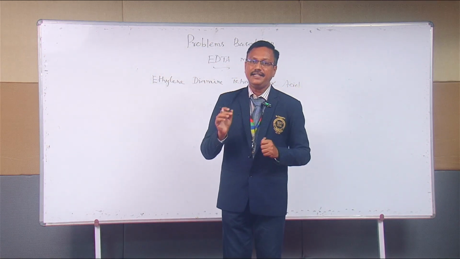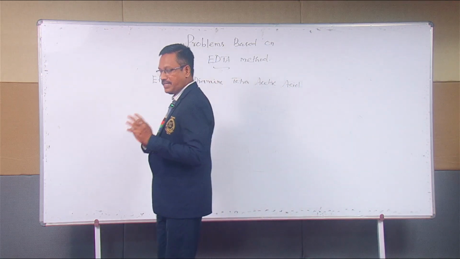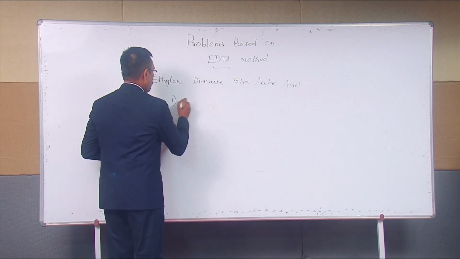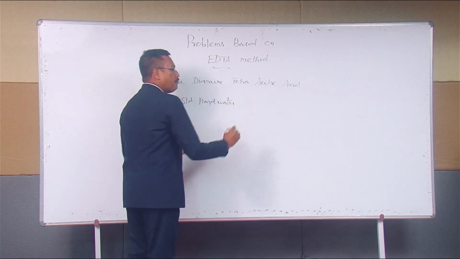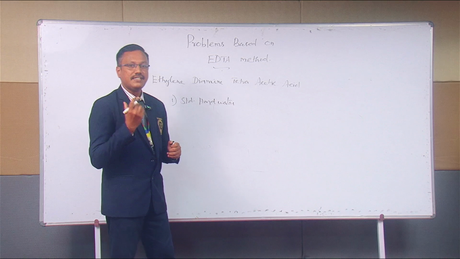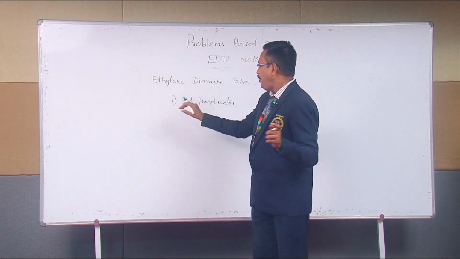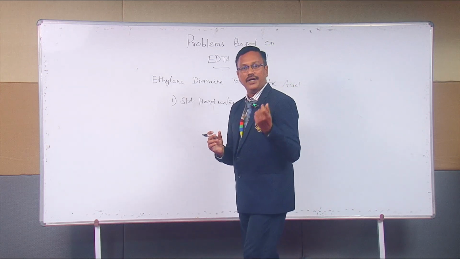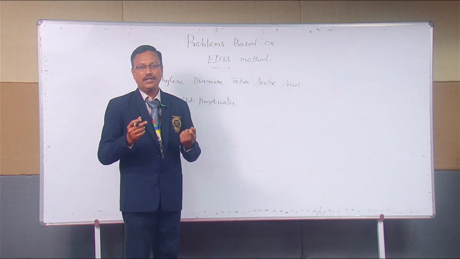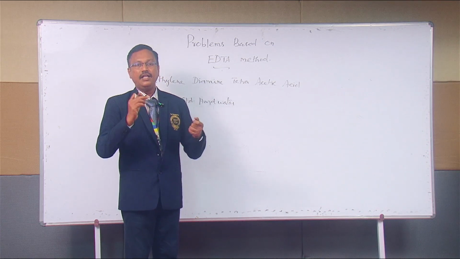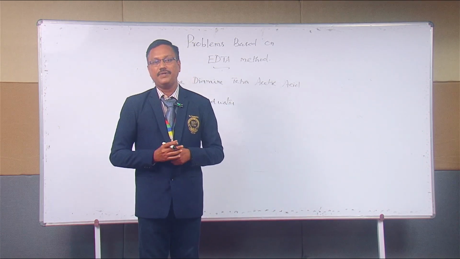We will be having the EDTA. It is a complexometric titration. What are the requirements? First of all, we should have a standard hard water. Please recollect what we mentioned. What is the standard for hardness? Calcium carbonate salt. How will you prepare standard hard water? We have to take 1 gram of calcium carbonate salt. As it is insoluble in water, it has to be dissolved in some HCl. Then it has to be made up to 1 liter in an SMF. SMF stands for standard measuring flask.